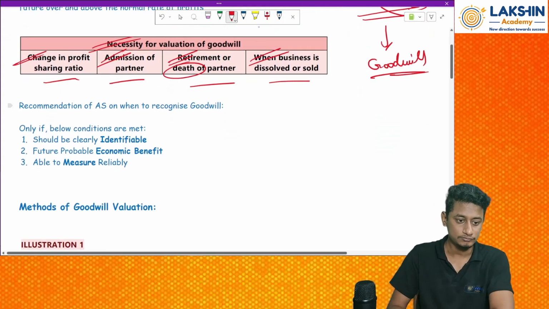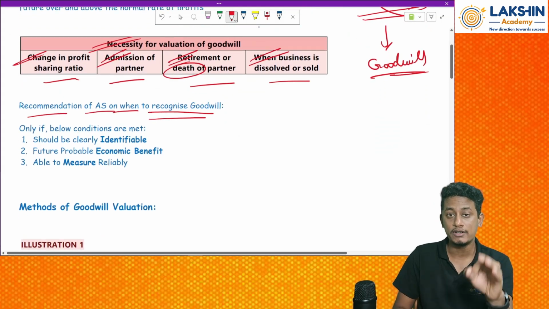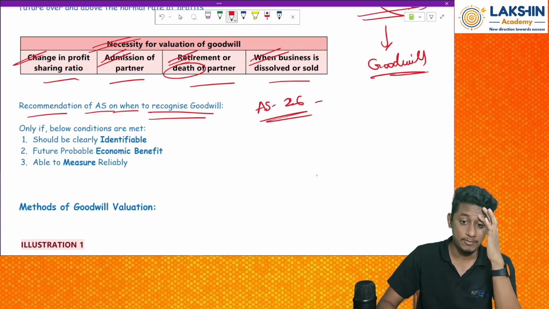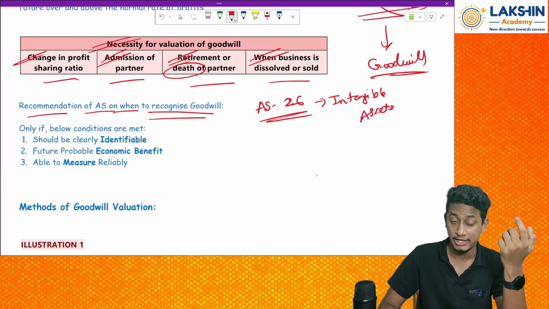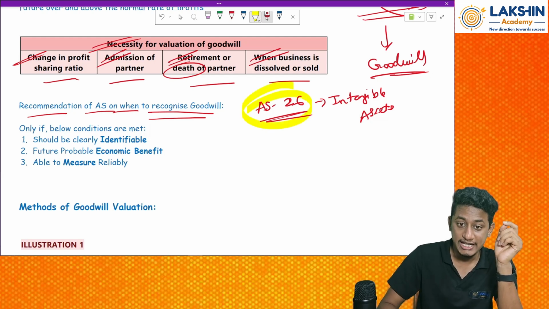Now, recommendation of AS on recognizing goodwill. So, when can a goodwill be recognized in the books of accounts? I think we have AS 26, which deals with intangible assets. See, AS is not really important because it will be dealt with in the intermediate. But what does this AS 26 say?